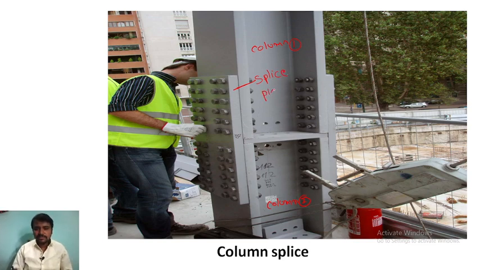This is a splice plate, and these are the nuts, or we can say nuts and bolts. You can see this properly. You have to maintain the distance between these two, and you have to study it properly. So these are the splice plates, and the whole assembly we call a column splice.